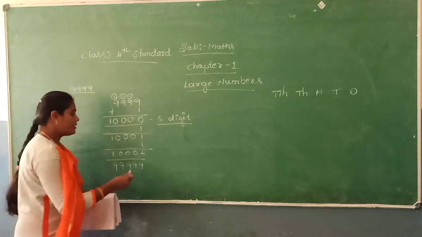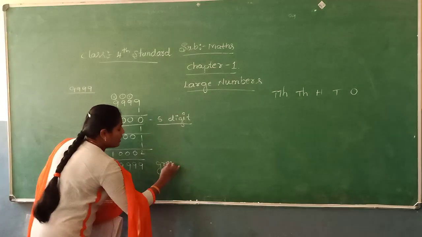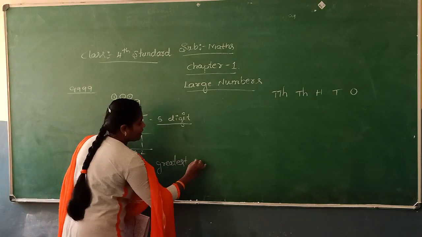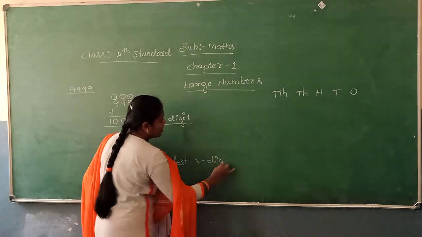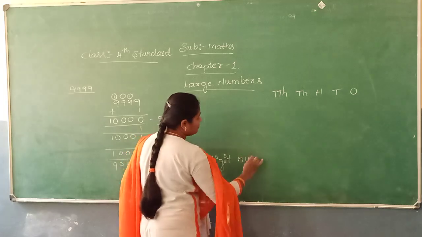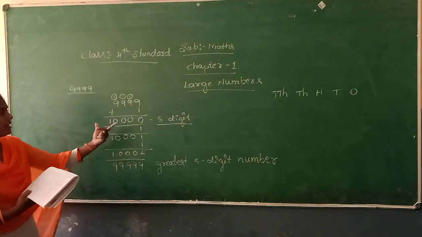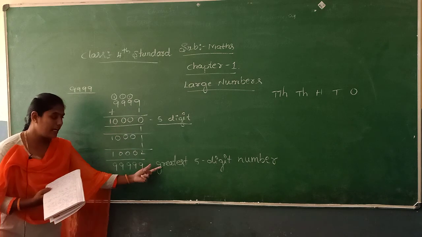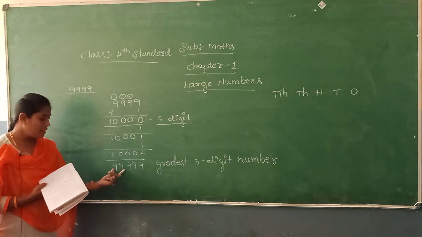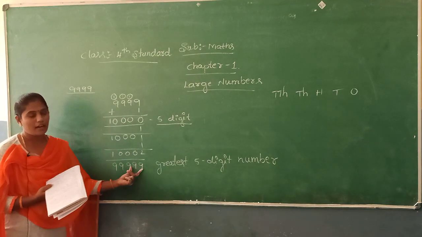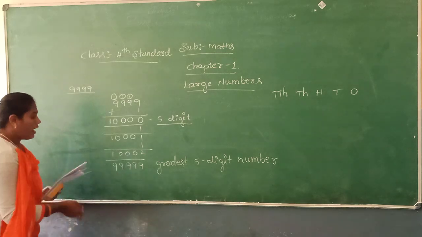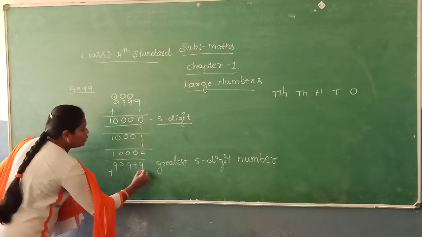It is the greatest 5-digit number. So the smallest 5-digit number is 10,000. The greatest 5-digit number is 99,999.